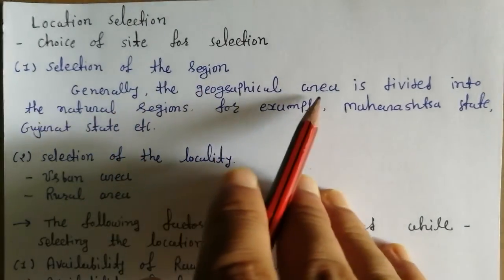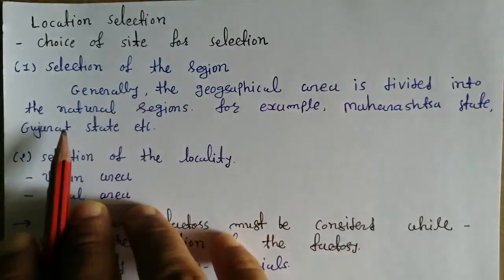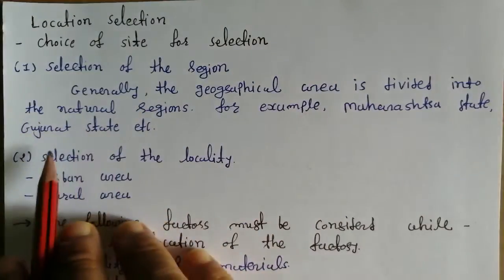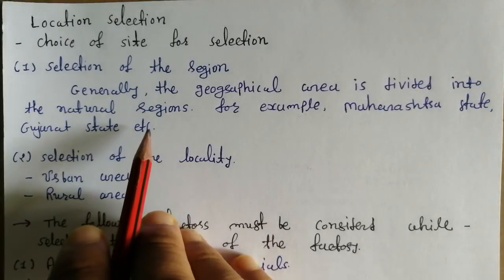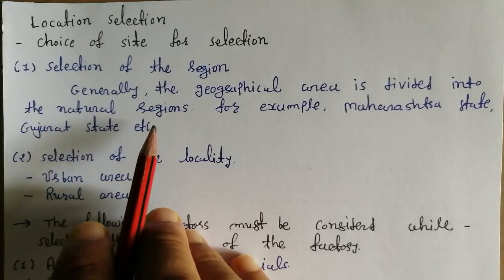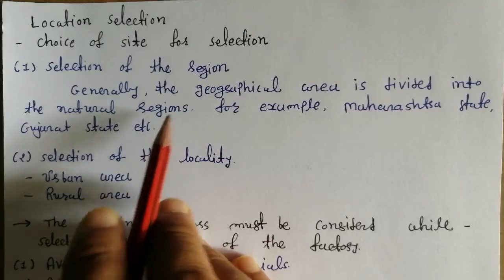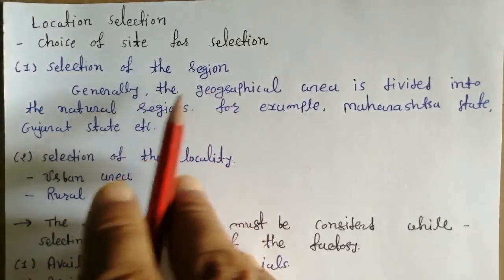Generally, the geographical area is divided into natural regions. For example, Maharashtra state, Gujarat state, right? Which state you have to select, which region you have to select, depends on what product you want to make. What is the product you want to make? That depends on that particular product, you have to select the region, right?